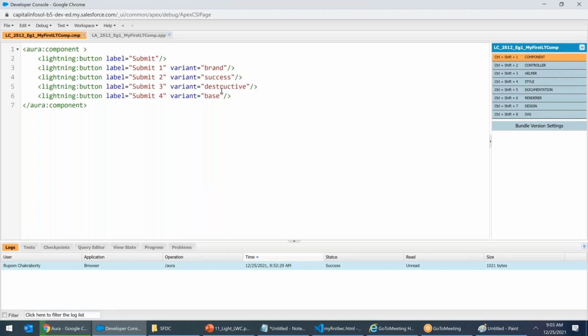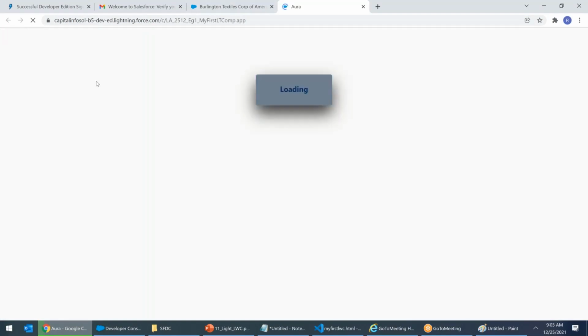See? Oh, submit 3, destructive spelling was wrong. Variant equal to destructive. Is that the correct spelling? Yes, okay. Destructive. I should get a red button. Destructive, D capital. It doesn't make a difference, but you can see the button coming up here. Caps.